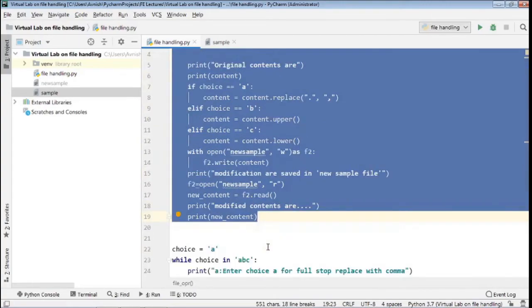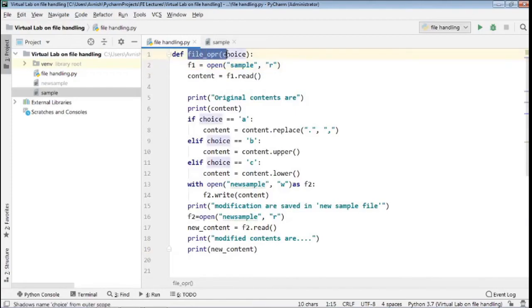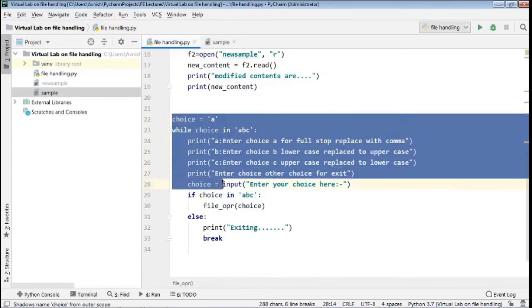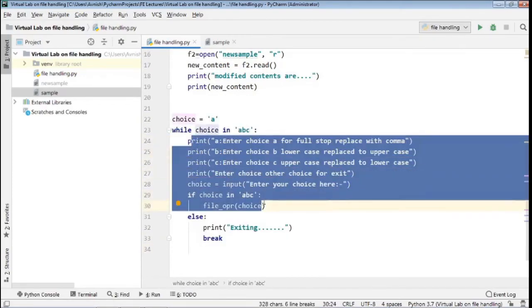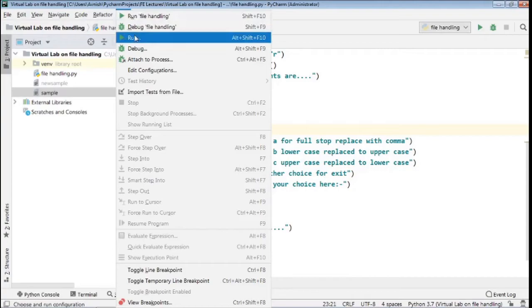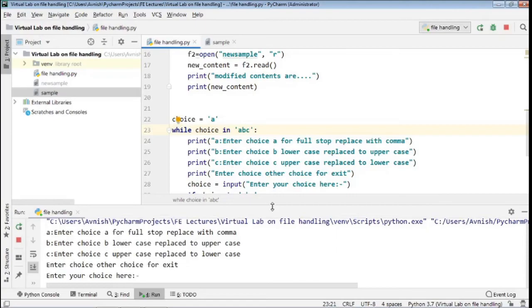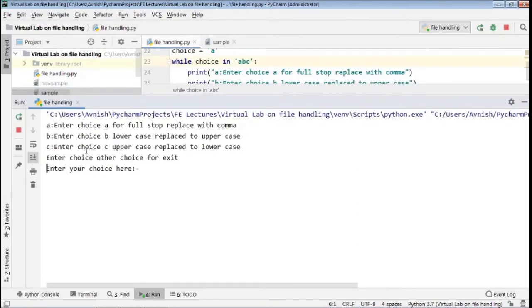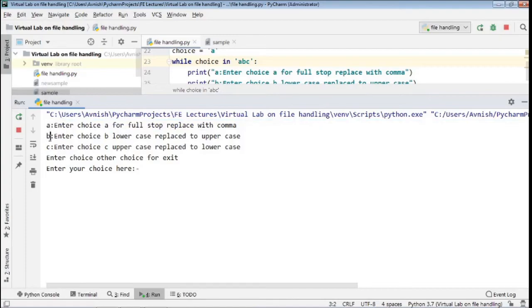This is the function part, and the function of that file is the file operation. This is the input part from where the user will provide his choice. First of all, we will execute this program. See here, we have these three choices in front of us in the form of A, B, and C. Here we have to mention our choice.